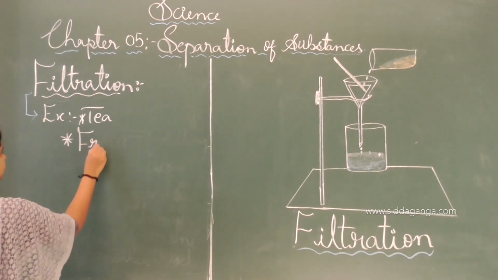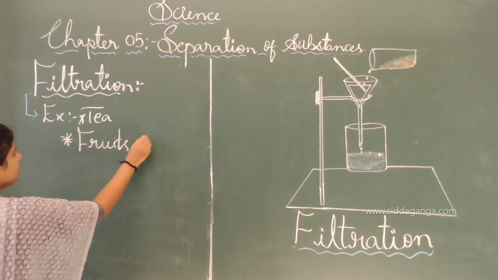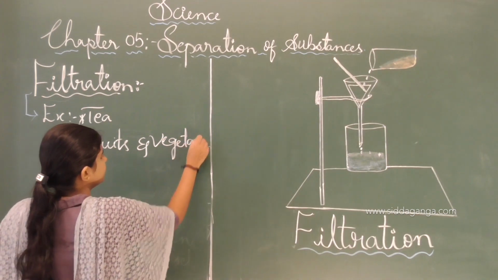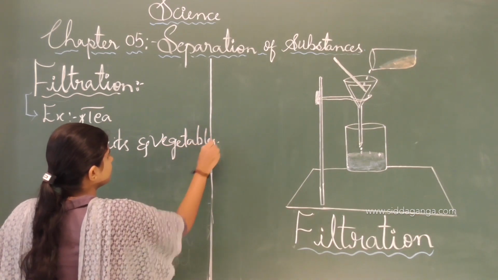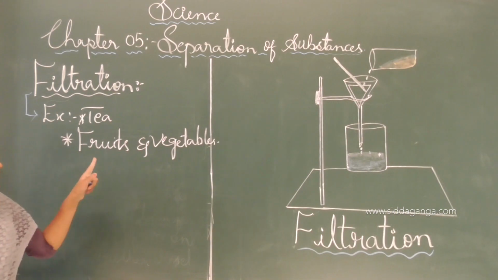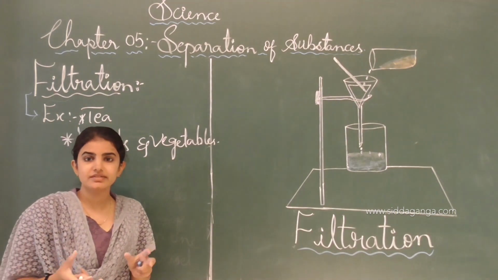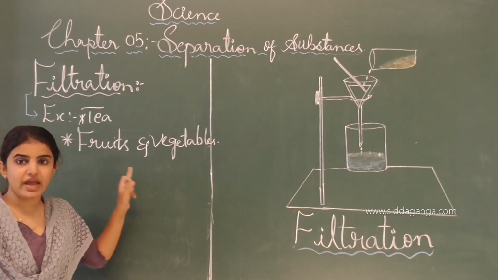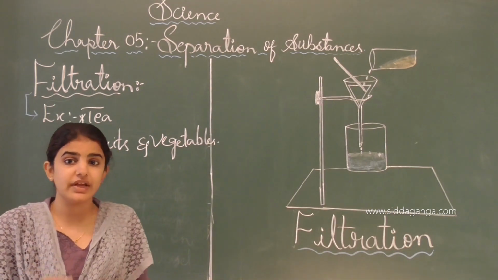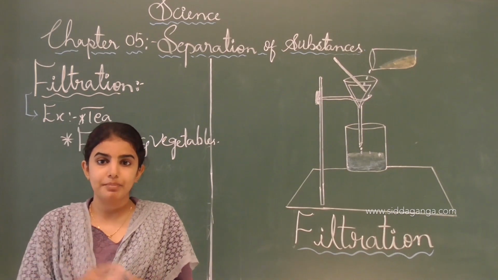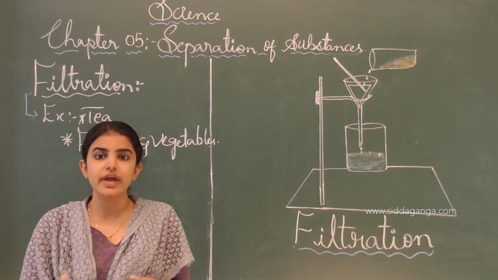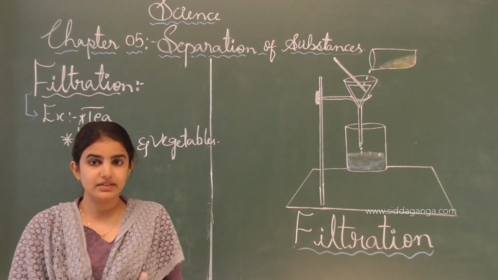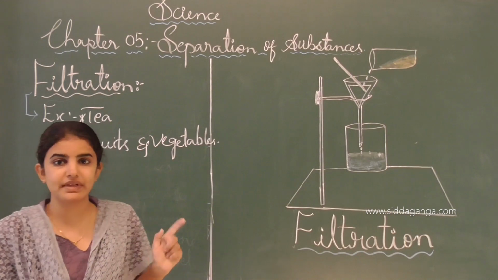fruits and vegetable juice. If we take out the juice from the fruits as well as the vegetables, we take the strainer to remove the pulp which surrounds the fruit as well as the seeds which are present inside the fruit. Like that, the filtration process is applicable here.